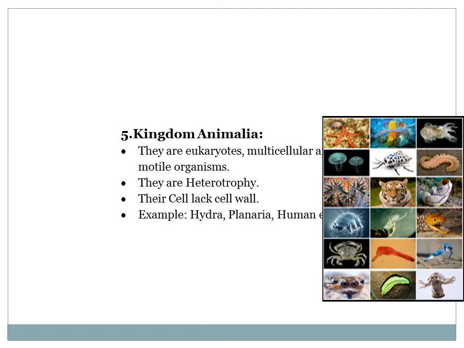Now let's move to the last kingdom, that is kingdom Animalia. They are eukaryotes, multicellular, motile organisms. What do you mean by motile? It means those which move from one place to another place are motile organisms or animals. They are heterotrophic, it means they cannot make their own food, but depend on others for food. Their cells have no cell wall. Their examples are hydra, planaria, humans, tiger, and a lot of others present in the world. This figure also shows different examples of the kingdom Animalia.